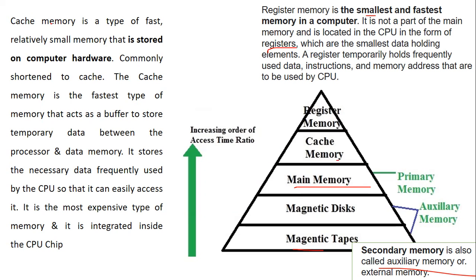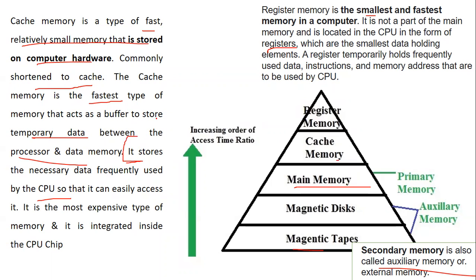Whereas cache memory is one of the fastest, relatively small memories that is stored on the computer hardware, commonly shortened to cache. It is one of the fastest memories, which stores temporary data between the processor and data memory. It stores the frequently used data by the CPU. Yes, please keep this statement in mind, because even in one of the previous year's questions, this statement was a part of the question.